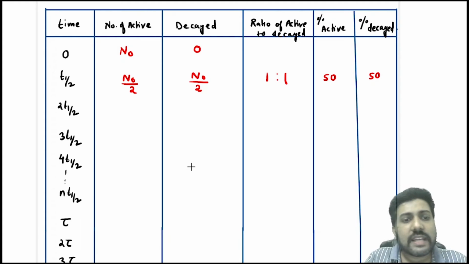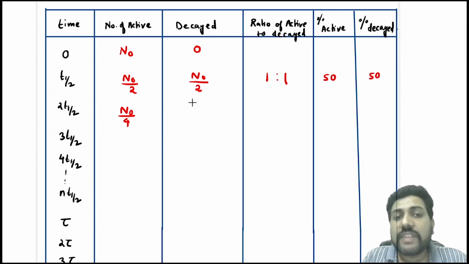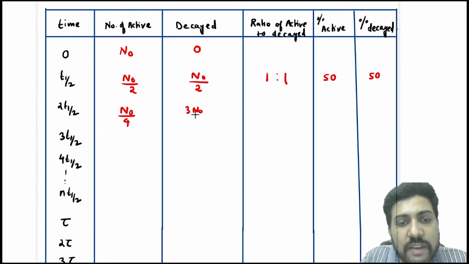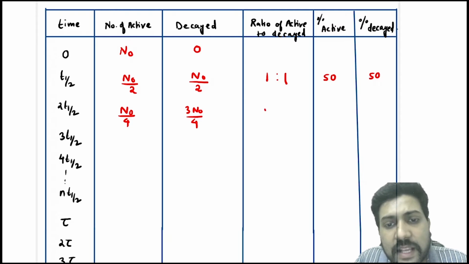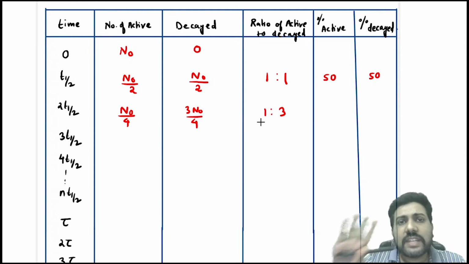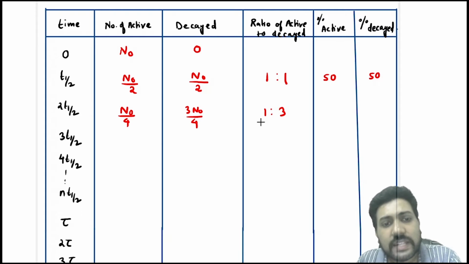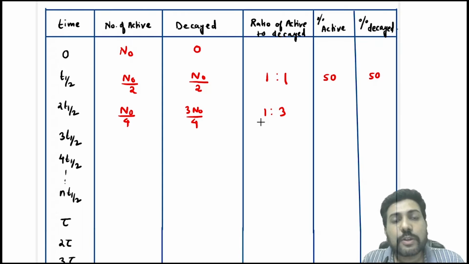So at 2 T half, the number of active nucleus becomes N naught by 4 and the number of decayed nucleus becomes 3 N naught by 4. So the ratio of active to decayed nucleus becomes 1:3. Whenever you see that the ratio of active to decayed nucleus is 1:3, you will say that 2 half-lives have elapsed.